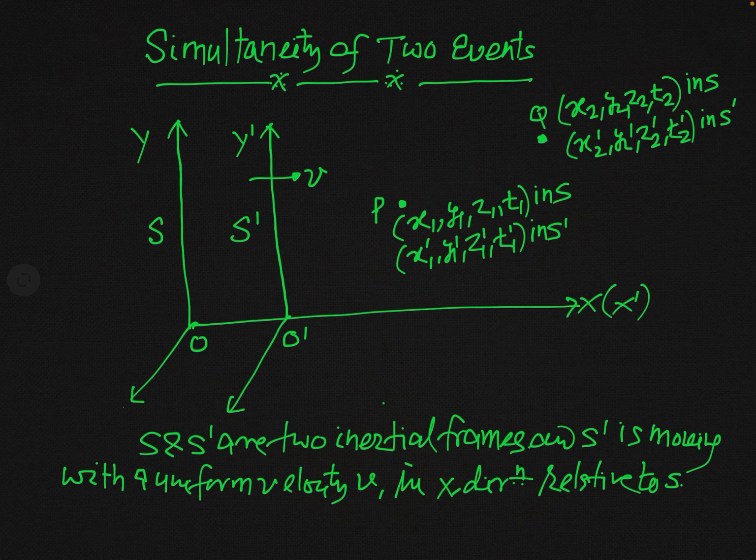And similarly, when the observer O specifies the event occurring at point Q, the specifications are x2, y2, z2 and t2.